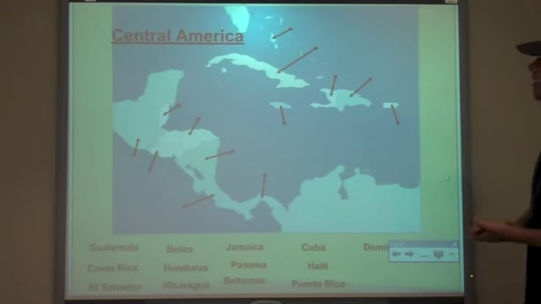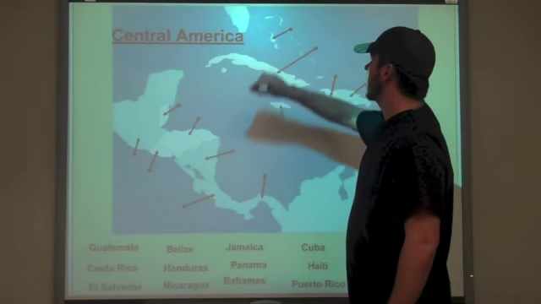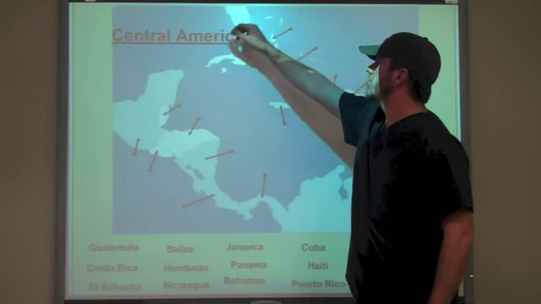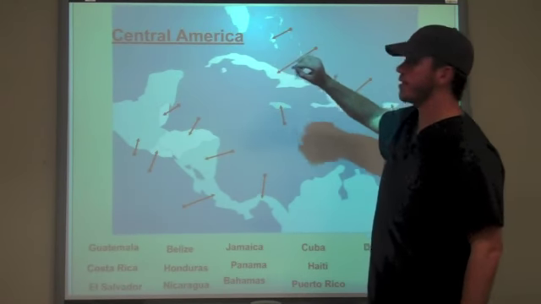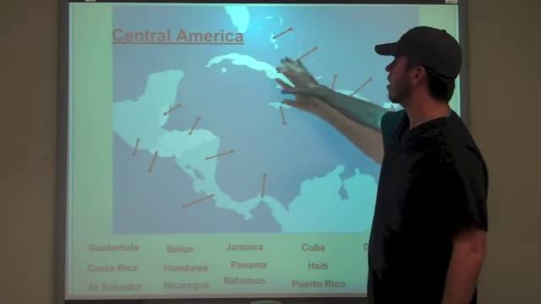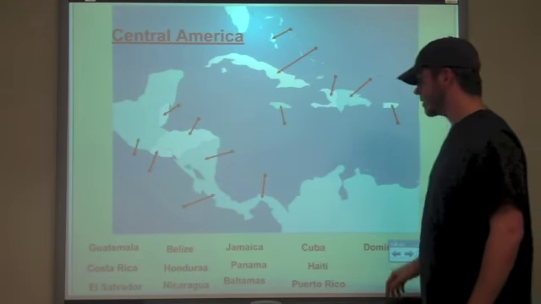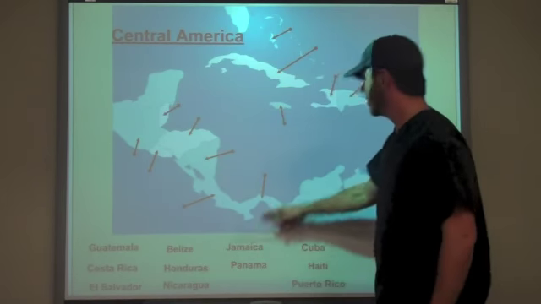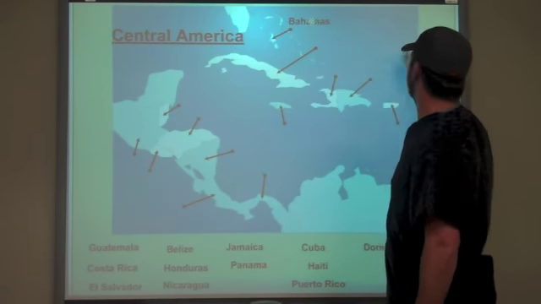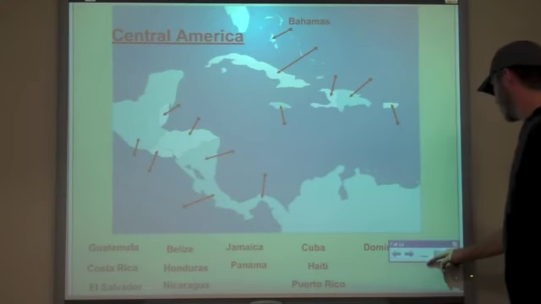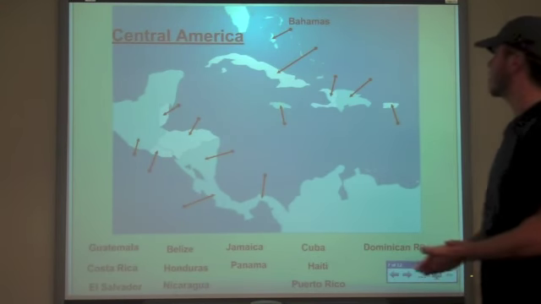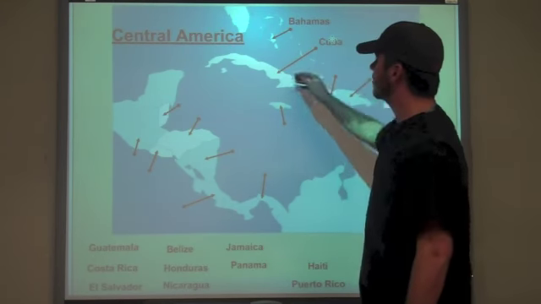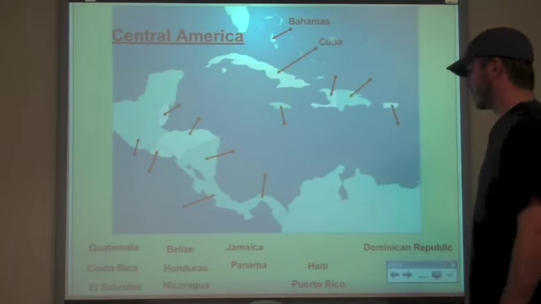Alright, now Central America. We're going to start here out in the Caribbean Sea. This right here is just the tip of Florida, so that's North America. So you can see that these Caribbean islands are actually really close to the United States. This landmass up here is actually the Bahamas. I'm sure you've heard of people going on cruises to the Bahamas and everything else, so it's really not that far of a trip. Just south of that we have Cuba, also very close to Florida.